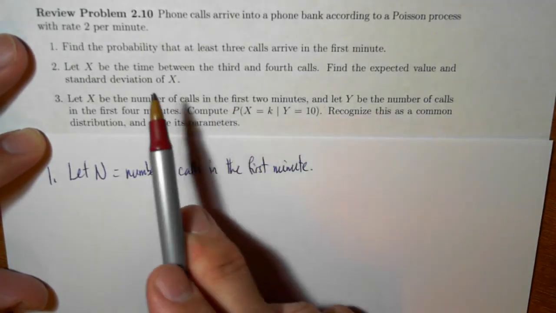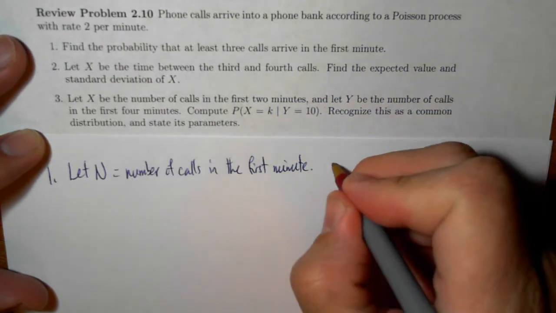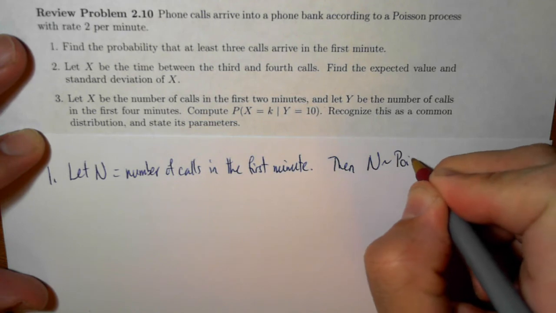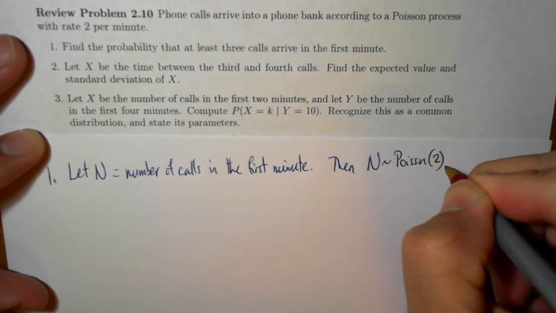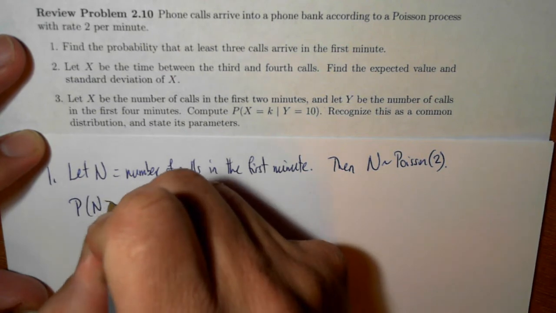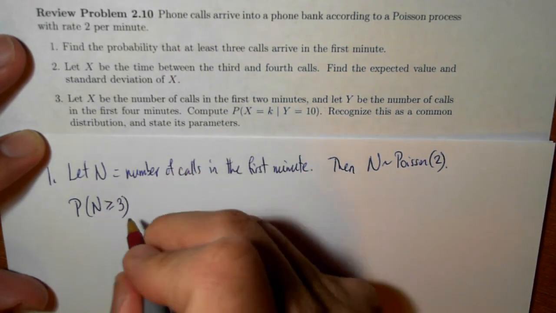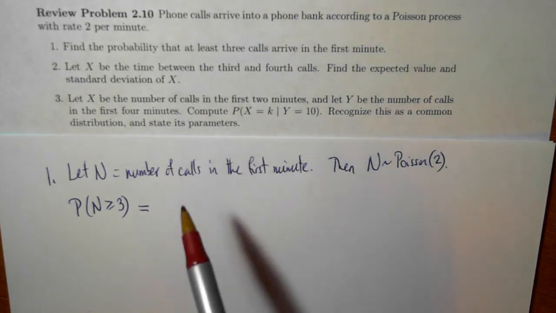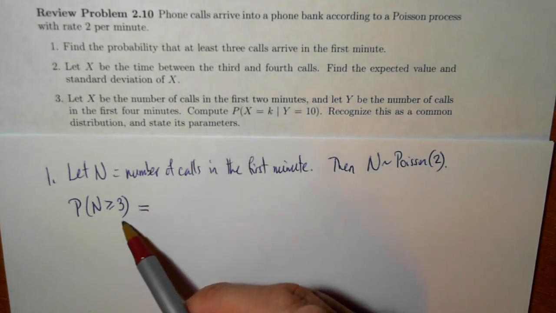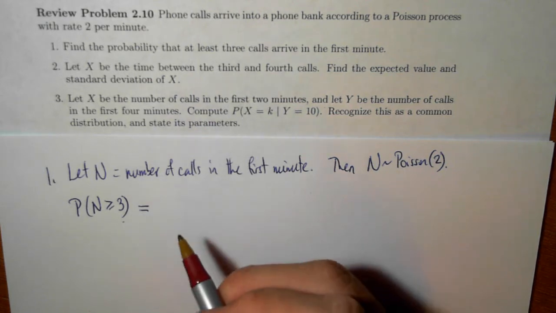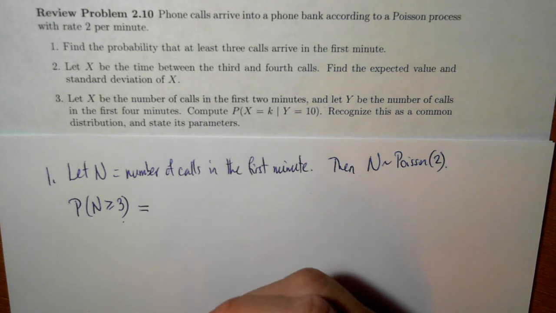Well, we have a Poisson process with a rate of 2 arrivals per minute, so clearly n is going to have a Poisson distribution with parameter 2. So the question is, find the probability that n is greater than or equal to 3. Now, hypothetically, this can be added up directly. Find the chance of 3 arrivals plus the chance of 4 arrivals plus the chance of 5 arrivals plus the chance of 6 arrivals, and so on to infinity.